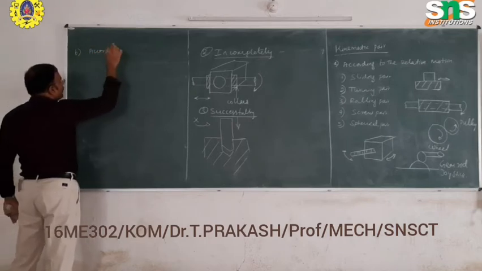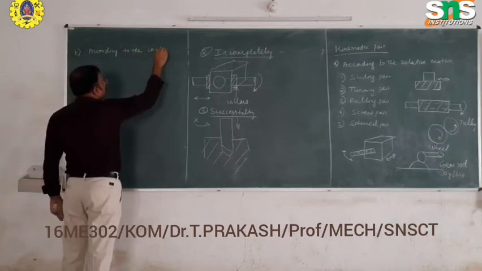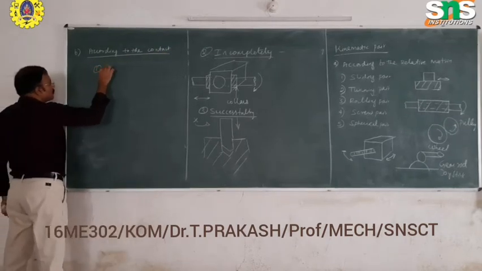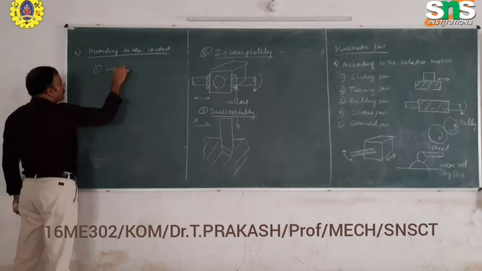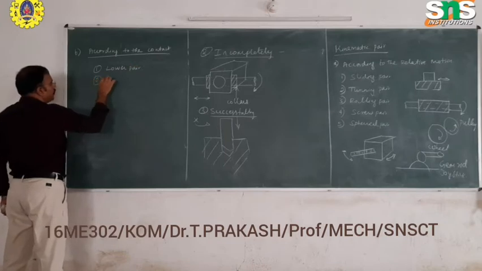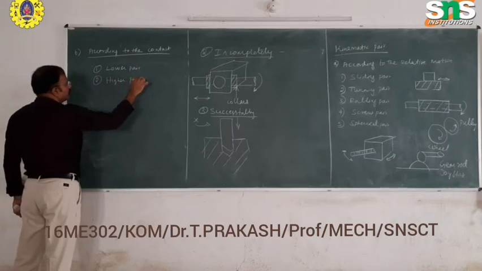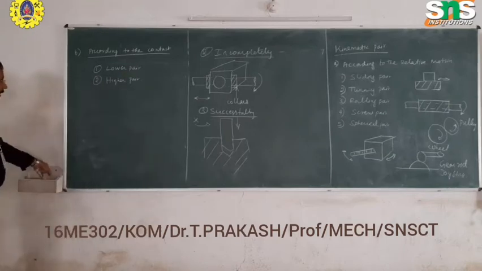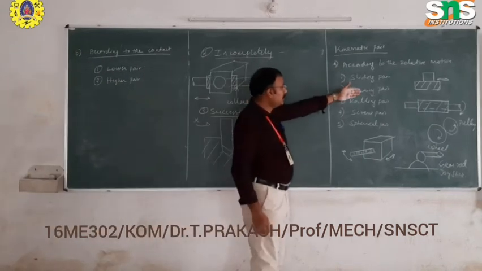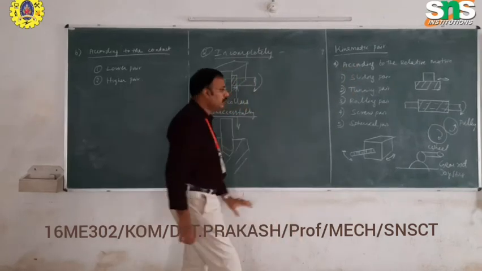We can classify the kinematic pair according to the contacts. There are two types in it. First one, lower pair. The second one, higher pair. What is the meaning of a lower pair? These are the examples of the relative motion. The sliding path and the turning path come under the lower pair.